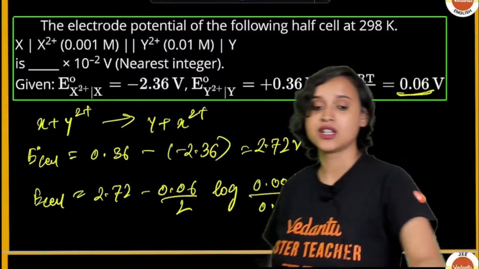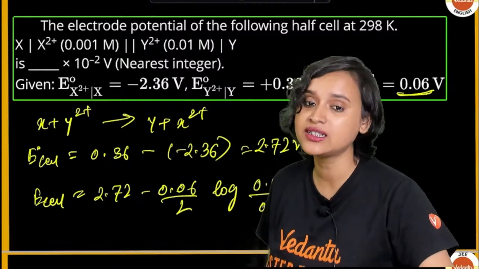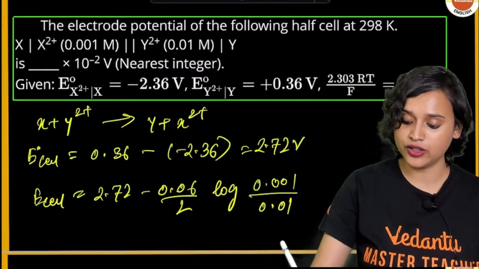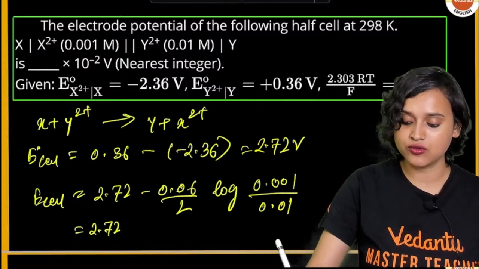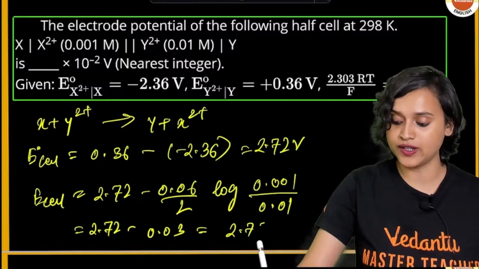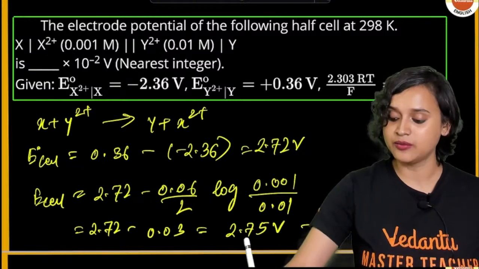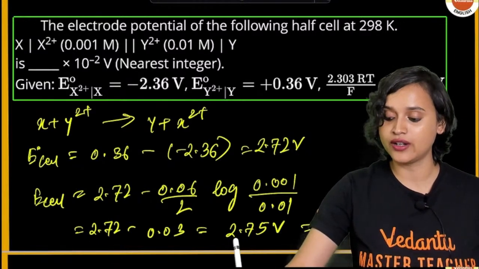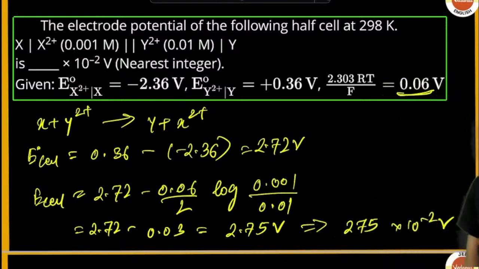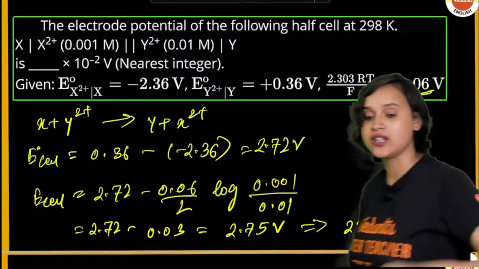You just have to calculate here. That's it. Nothing else. What will you get here? 2.72 minus 0.03 is equal to 2.75 volt. That means you can write it as 275 into 10 to the power minus 2 volt. So your answer is 275.